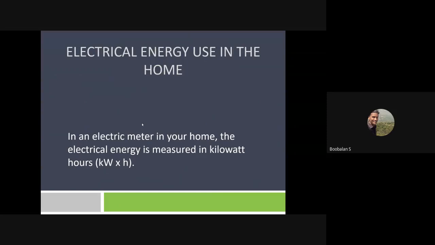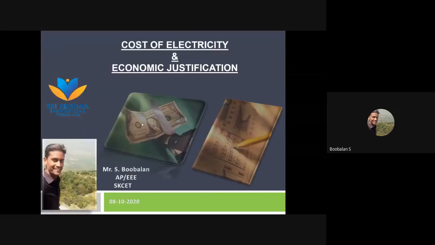So what actually is the cost of electricity? These are things we have already seen many times. Anyway, these are introduction topics that will be available in module 3, so we are moving on to them also. How much energy, in the form of electricity, we are consuming from the supply side, they will charge you for that much energy. For the energy we have consumed, we need to pay that money.